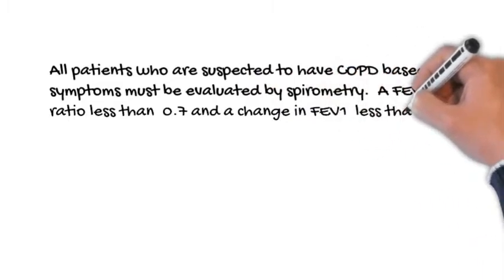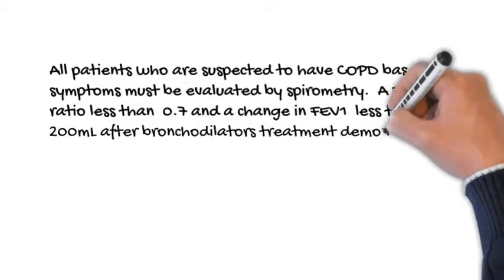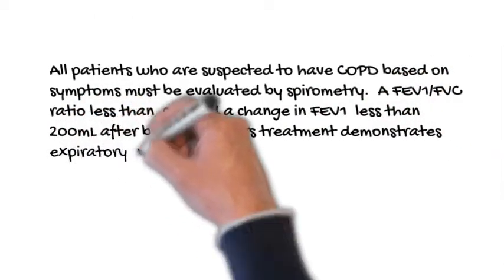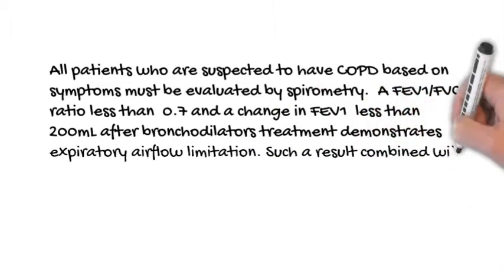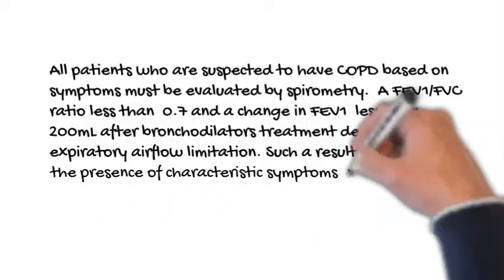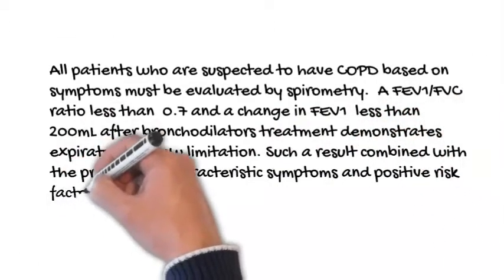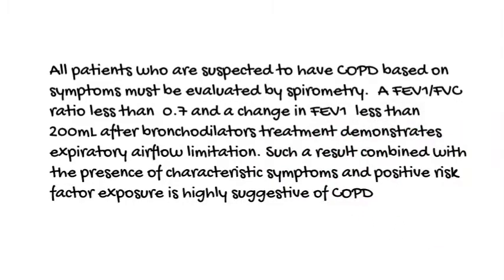A FEV1 over FVC ratio less than 0.7 and a change in FEV1 less than 200 mL after bronchodilator treatment demonstrates expiratory airflow limitation. Such a result combined with the presence of characteristic symptoms and positive risk factor exposure is highly suggestive of COPD.